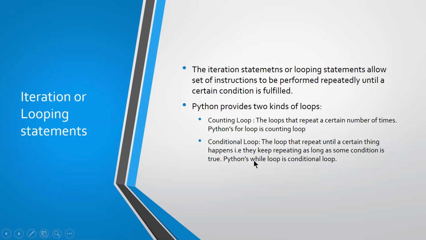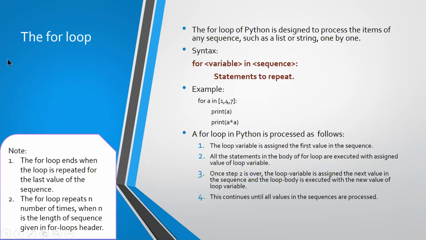So Python's while loop is a conditional loop. Two loops: counting loop and conditional loop. Counting loop, we have a for loop, and then conditional loop is a while loop. So first we are going to talk about the for loop. Very, very important. We will be using it. You will not be able to write any program without this for loop.